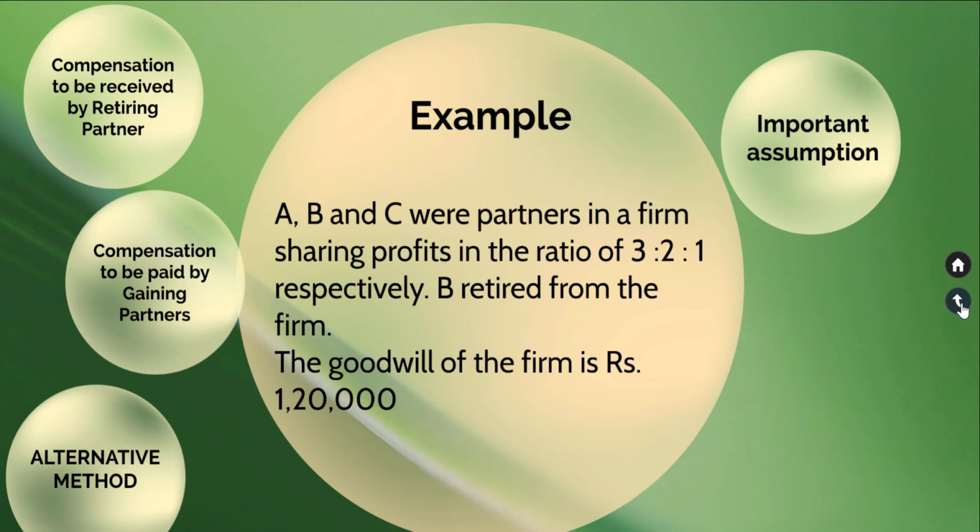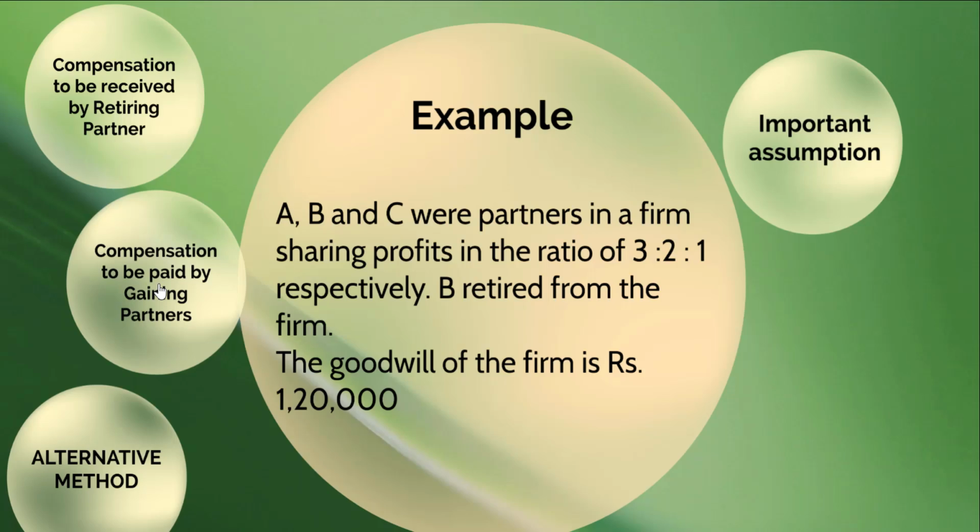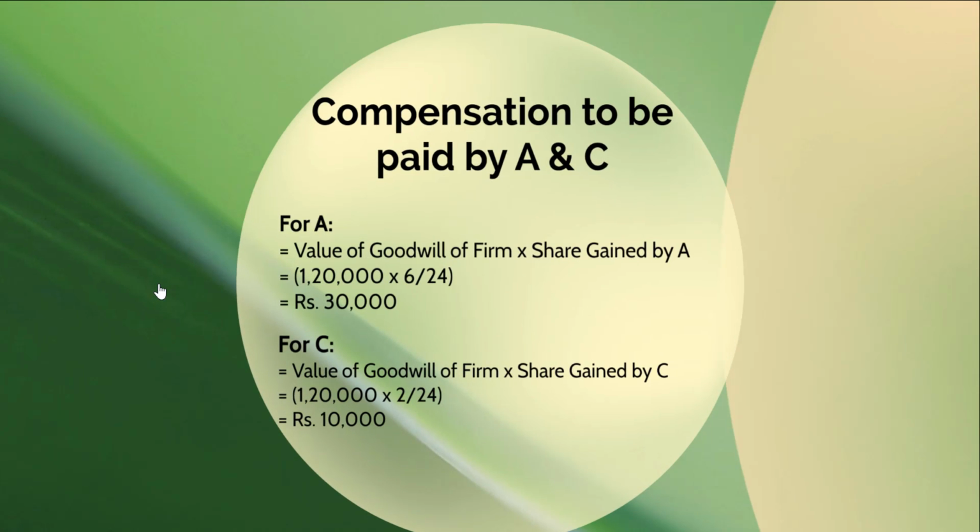Now how much of this rupees 40,000 has to be given by partner A and how much has to be given by partner C? To get the compensation to be paid by A, we will take the value of goodwill of the firm and multiply it into the share which is gained by A. So it's 1,20,000 rupees into 6 divided by 24, which is the gain of partner A, and we get rupees 30,000.